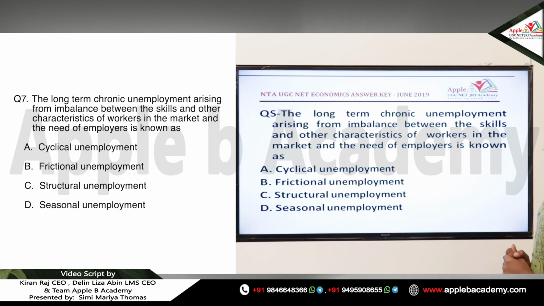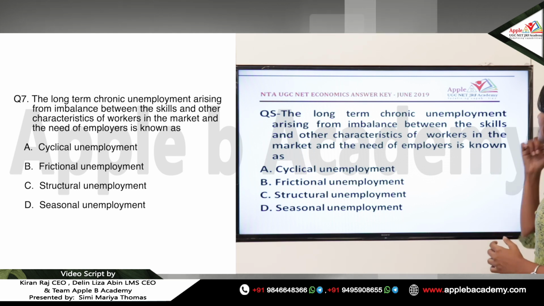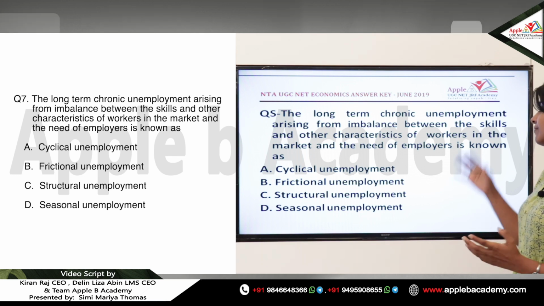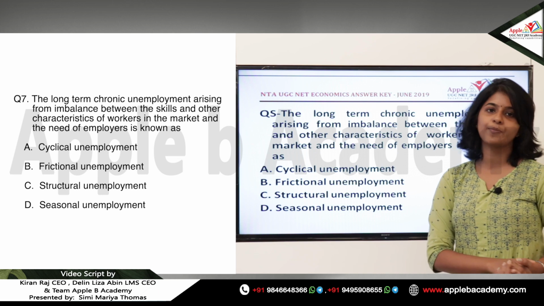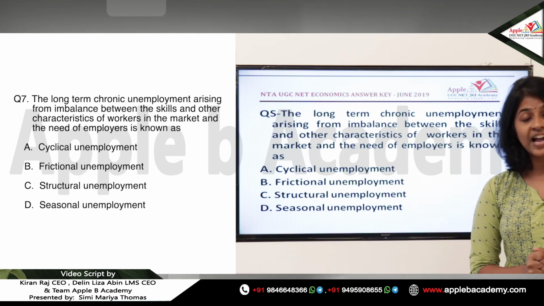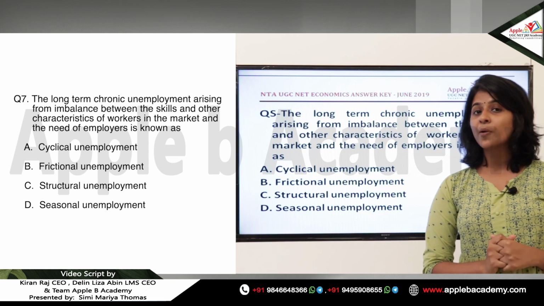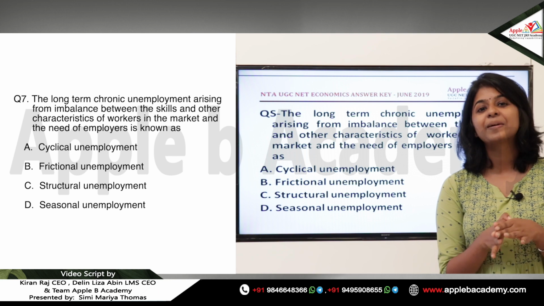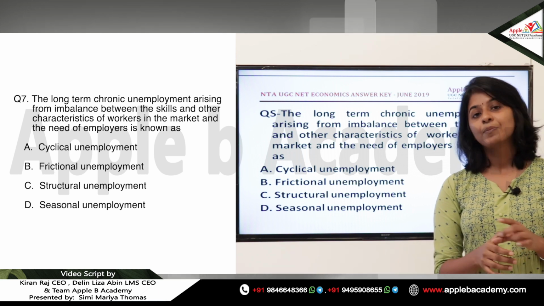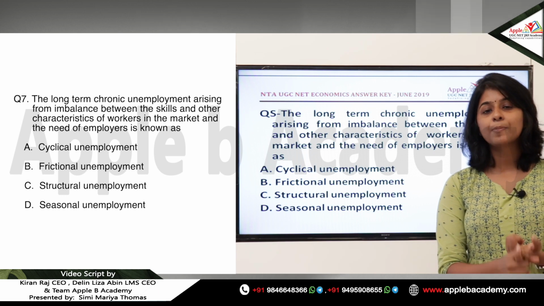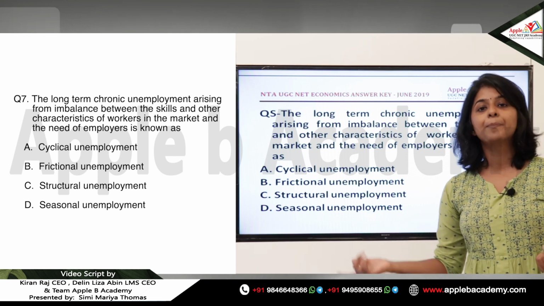The long-term chronic unemployment arising from imbalance between the skills and other characteristics of workers in the market and the need of employers is known as none other than structural unemployment. So, when we discussed structural unemployment, we referred to it as chronic unemployment, or otherwise permanent unemployment. So structural unemployment is long term in nature. Why is it happening? Because it is also a supply side aspect. The supplied labor is not able to meet the demand of the employers.